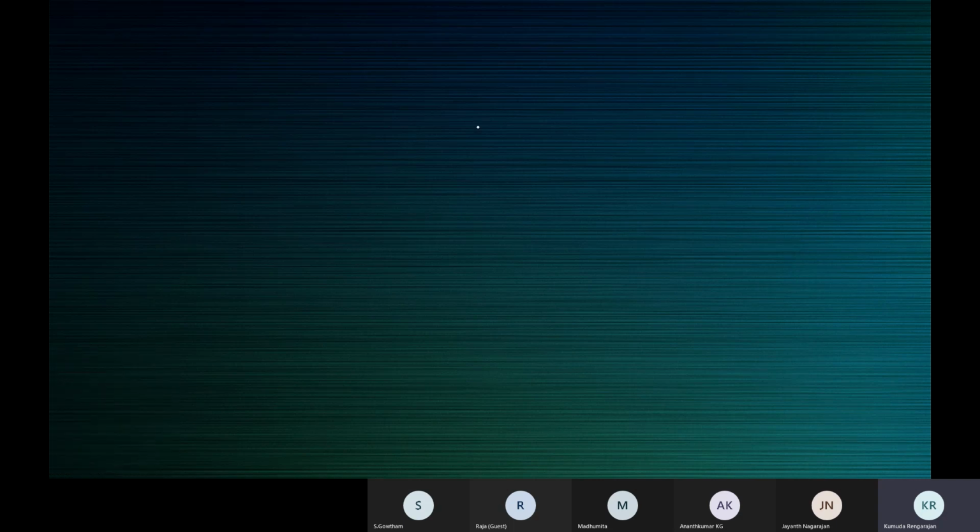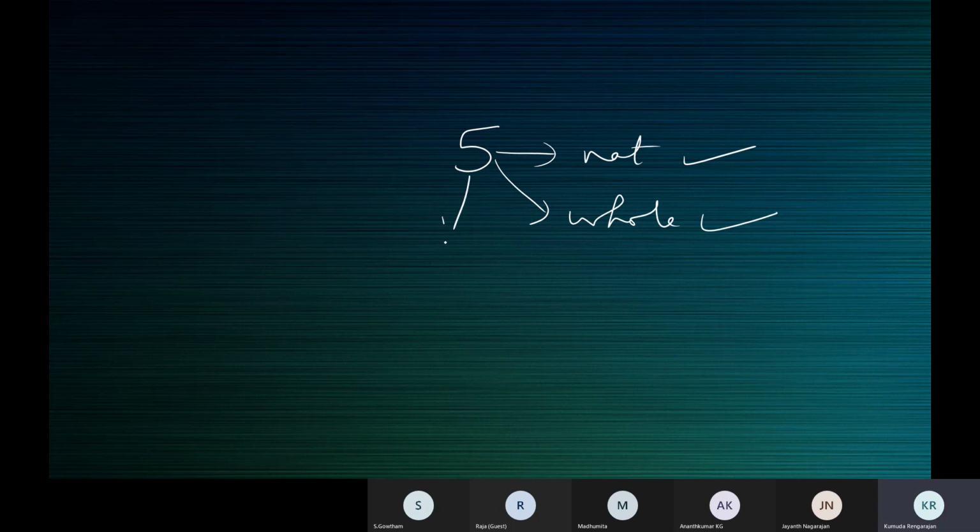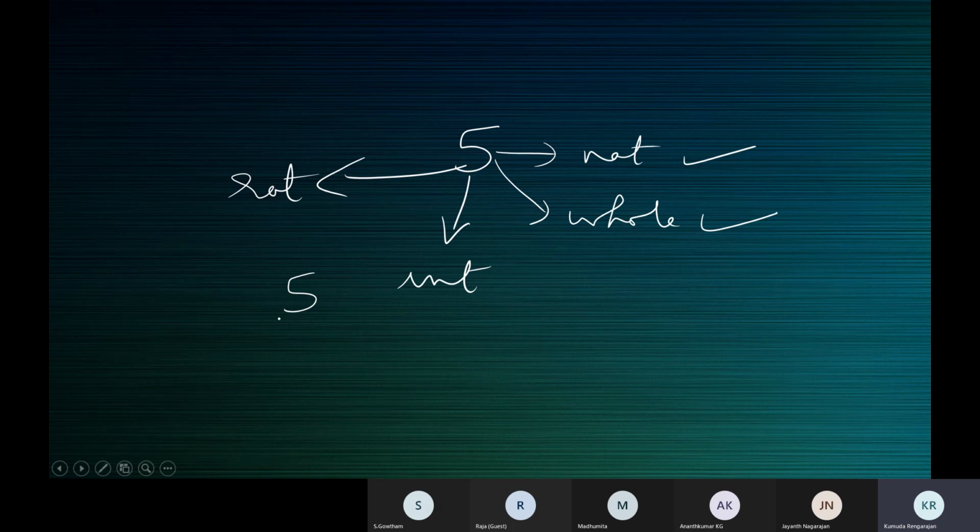See here. When I write 5, 5 is a natural number. Yes. 5 is also a whole number. 5 is also an integer. 5 is also a rational number. So don't think if 5 is a natural number, it cannot be something else. It can have different names.